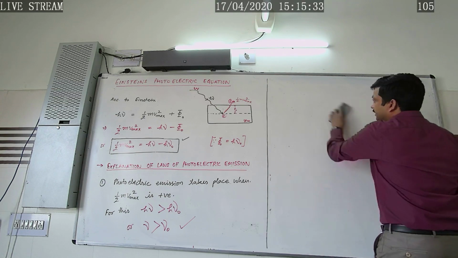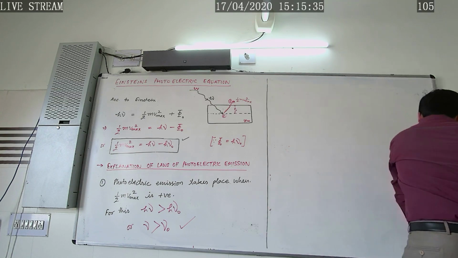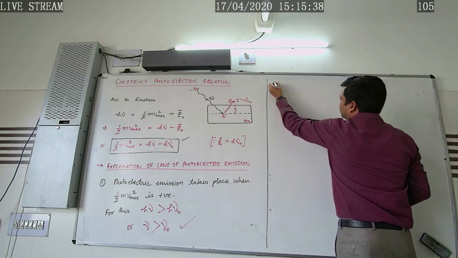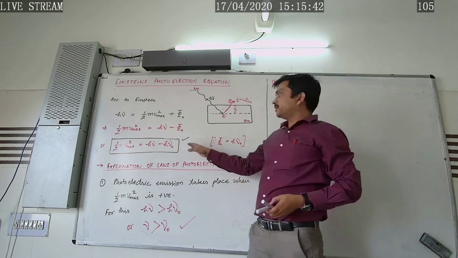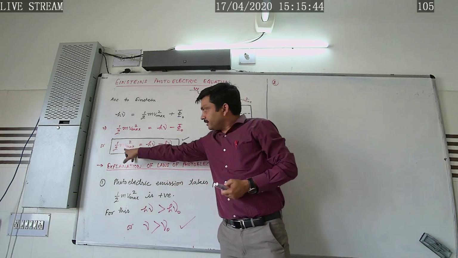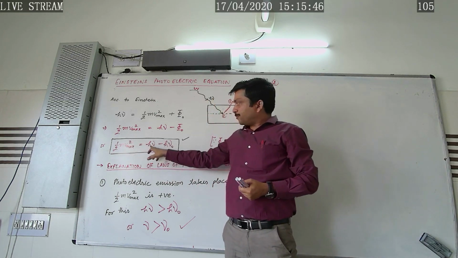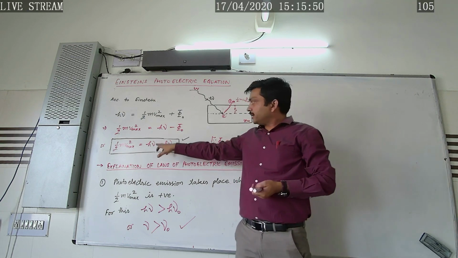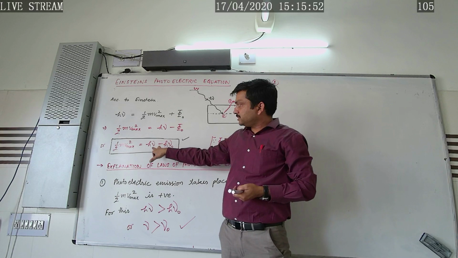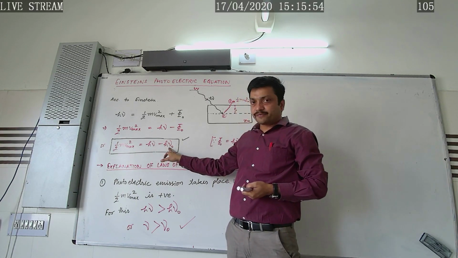Now the second law was explained like this. In the Einstein photoelectric equation, the kinetic energy is linearly proportional to the difference in frequency of the incident radiation and the threshold frequency.